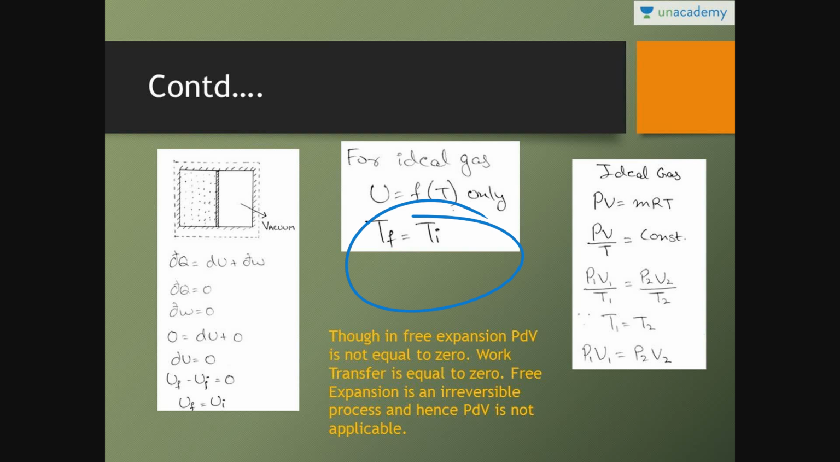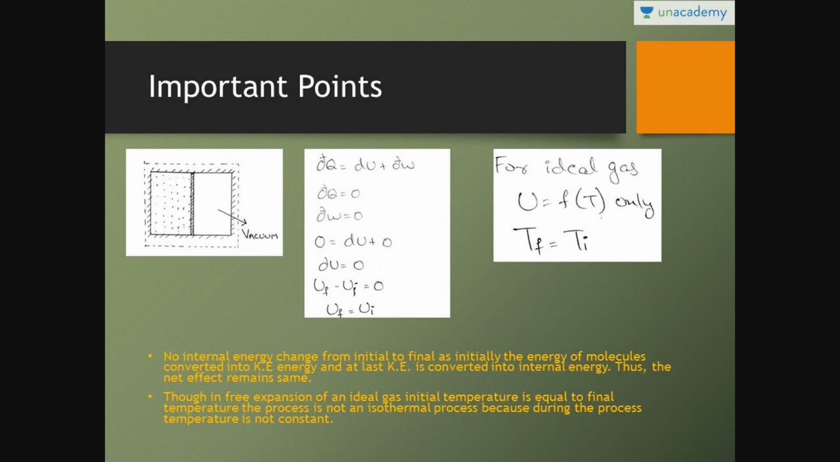Just think a bit. Can we call free expansion process an isothermal process? No. Free expansion process is not an isothermal process. We will discuss this, but before proceeding, let us go through this particular part. We can also use P1V1 minus P2V2 for numerical point of view, because initial temperature is equal to final temperature. So why is this not an isothermal process?